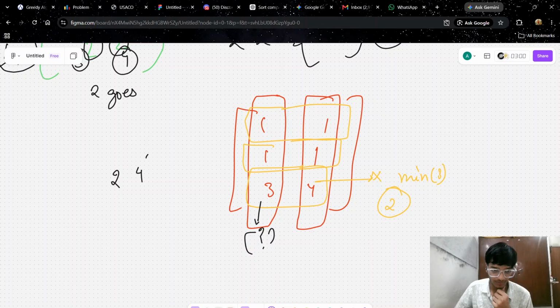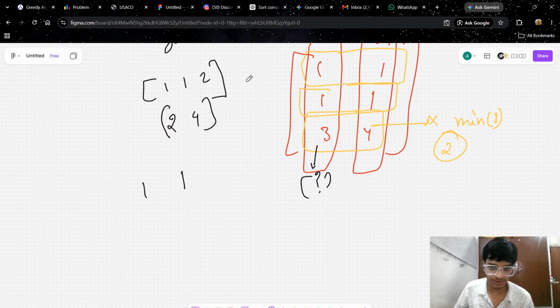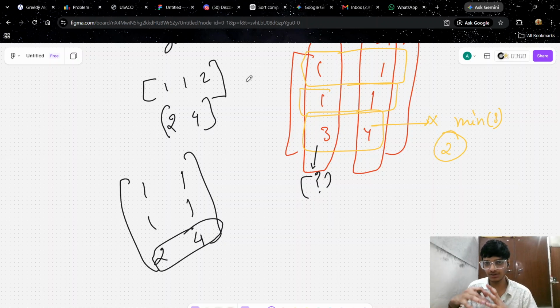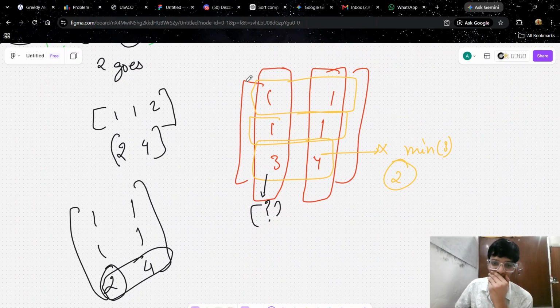let us suppose array G is 2 and 4, and the elements are 1, 1, and 2. What we will do is take the same thing, that is 1, 1, and then 2, 2. We just change this thing only, that is 2 and 4. Now for array B and array G, all conditions follow, and the minimum element is 2. But here we will put 2 because we need to follow the condition, and since only one girl is left, that is 3, we will put it here.